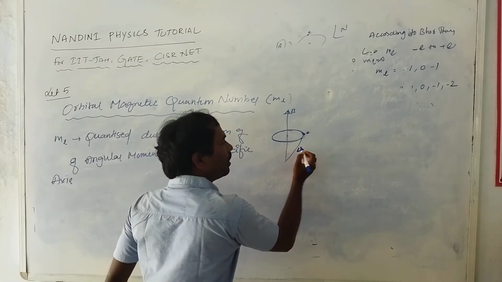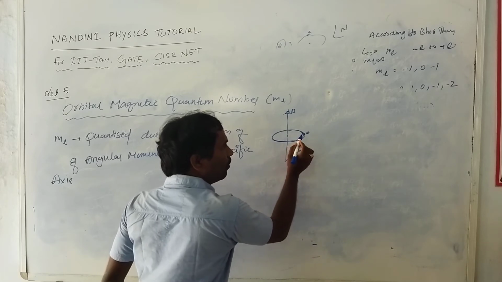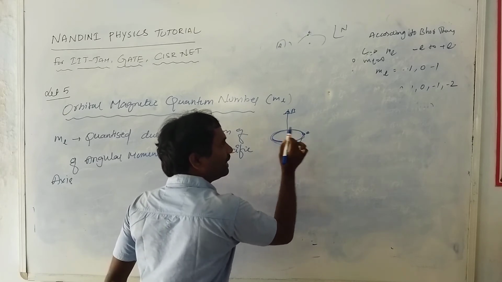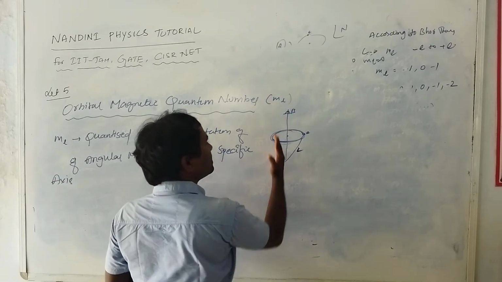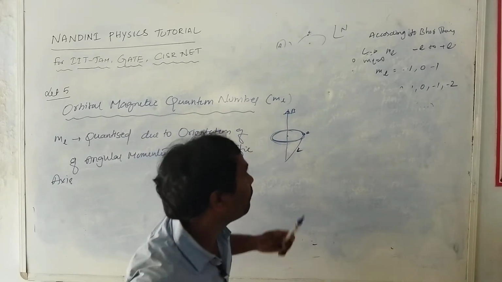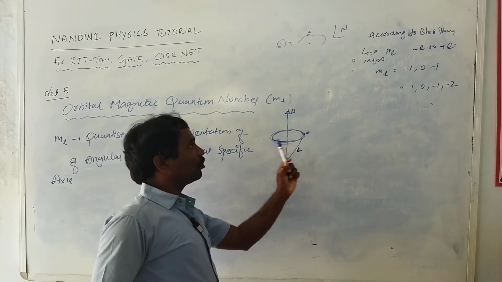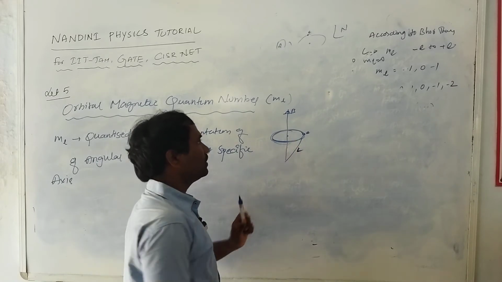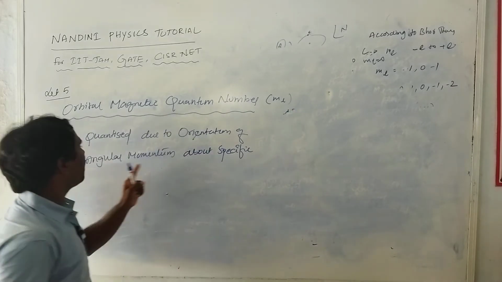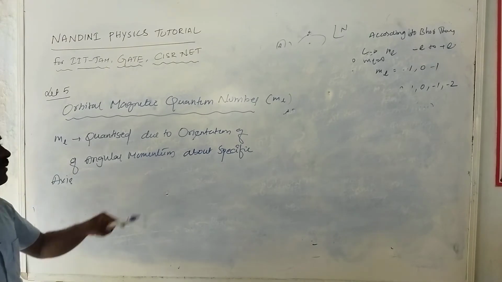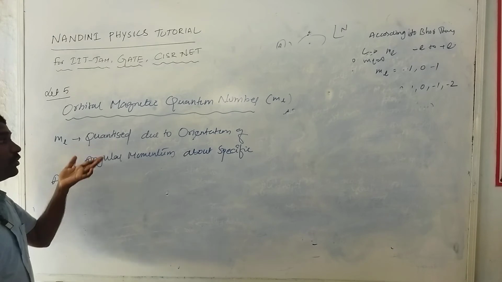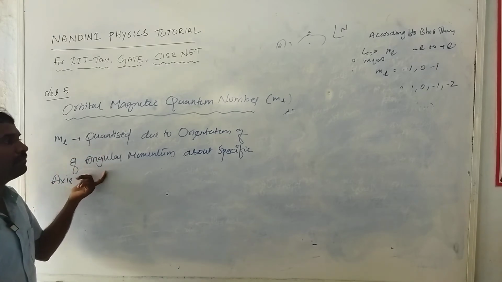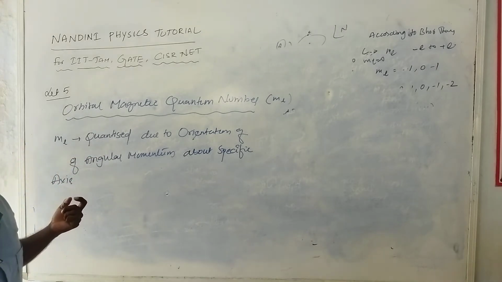This is the orbital angular momentum L. Actually, orientation of the electron is called angular momentum about a specific axis. Therefore it is quantized due to the orientation of angular momentum about the specific axis.